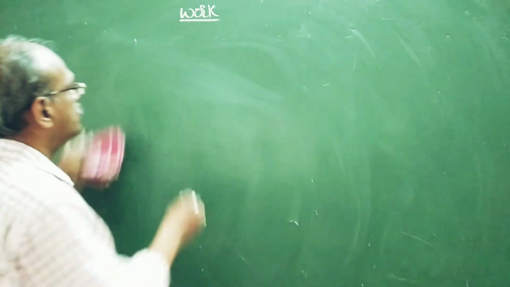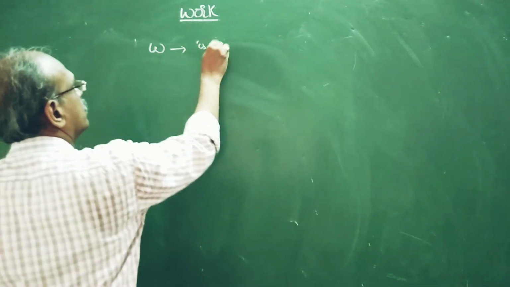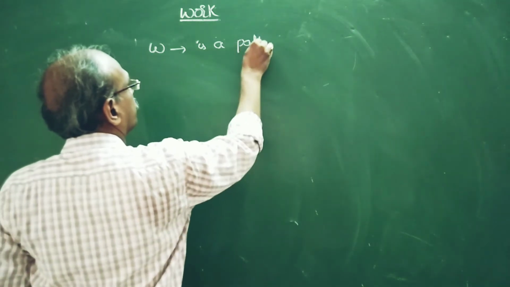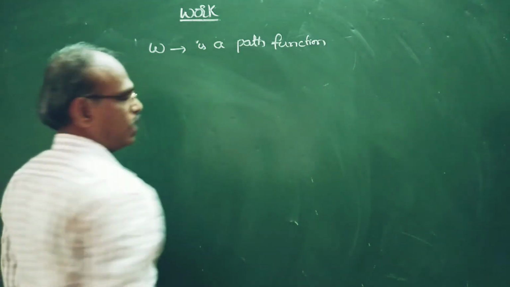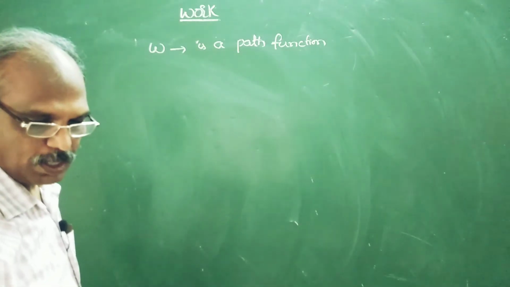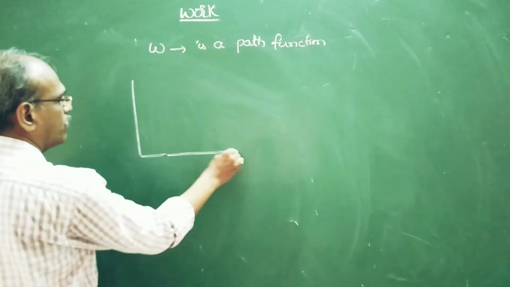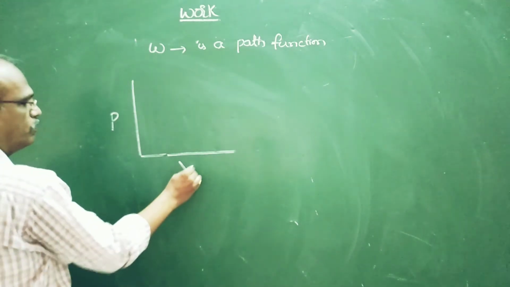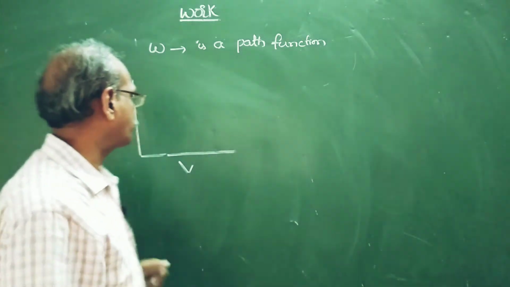Okay, now let's see. Work is a path function. It depends on the path in which it is carried out, so it is not a state function. For example, see pressure, volume. Just we have seen pressure into volume gives work done.